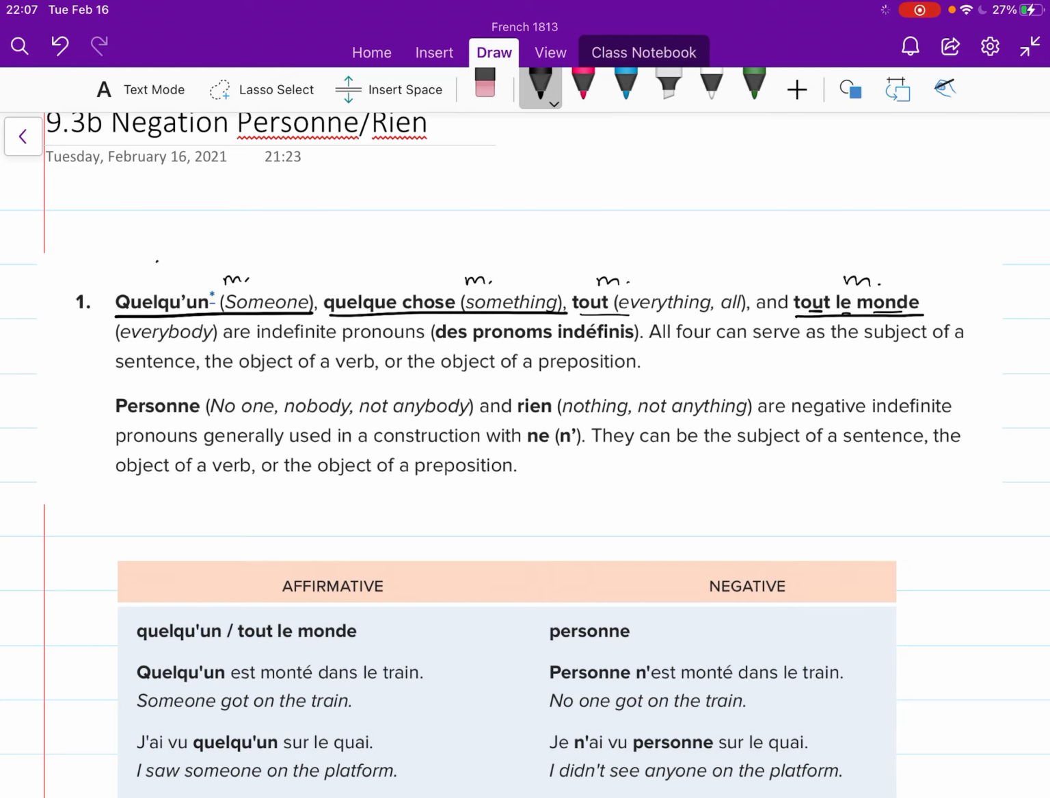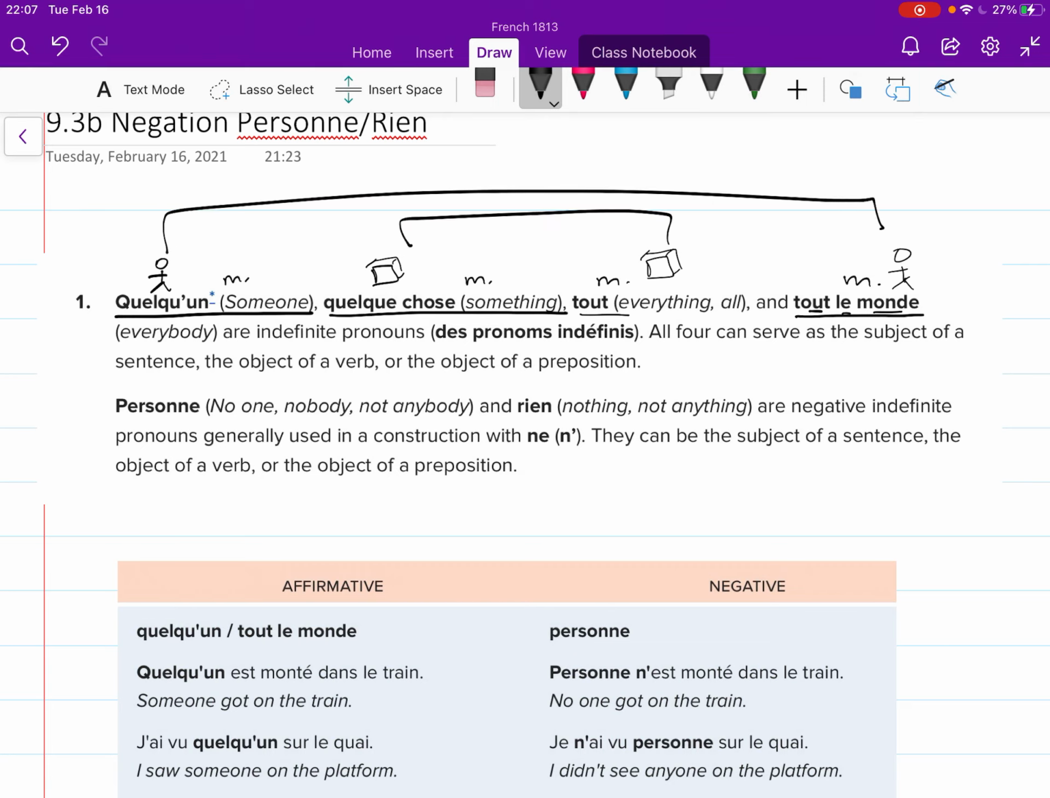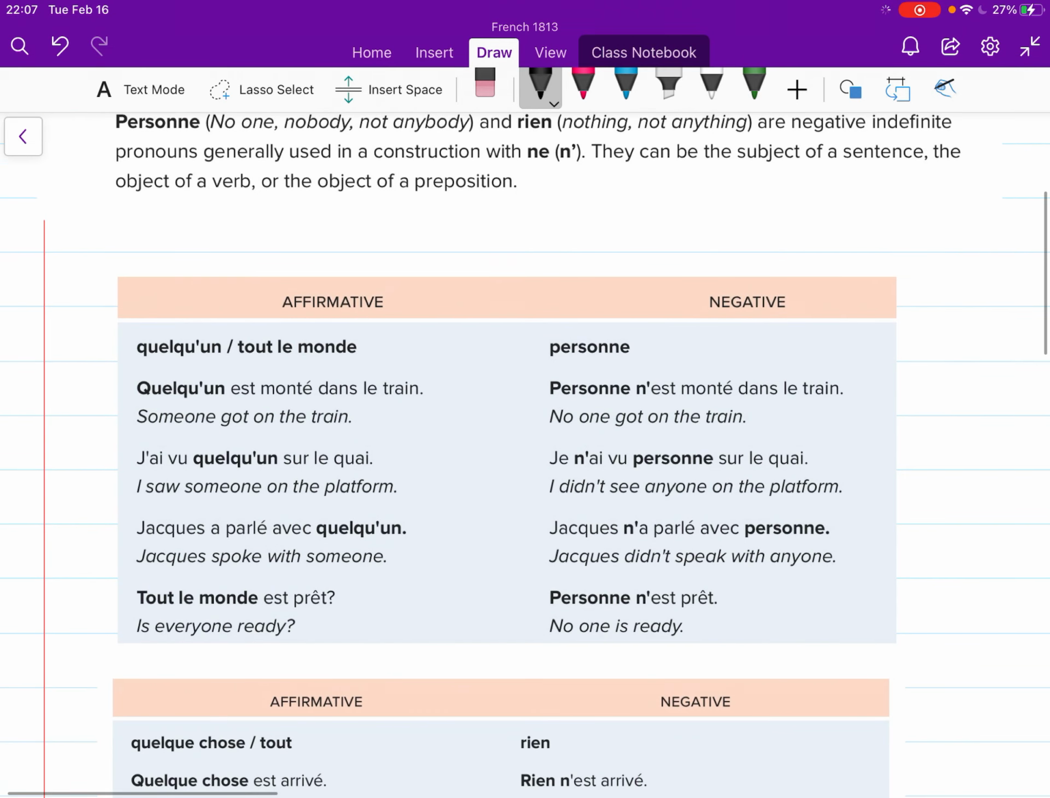But here, the important part is that quelqu'un is a person, quelque chose is a thing, that's a box. Tout is also conceived of as a thing, and tout le monde, of course, is back to people. So we have two people and two things. When we're talking about the people, here we go. We have the affirmative side. We have quelqu'un and tout le monde, someone and everyone, being the affirmative of the negative form, which is ne personne. Okay, I put the ne in there because usually we have to have it.